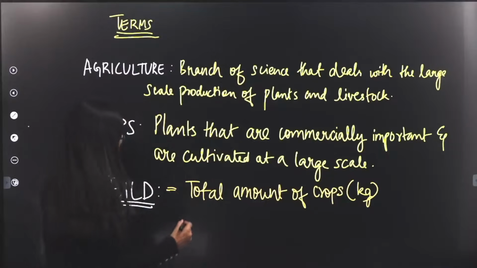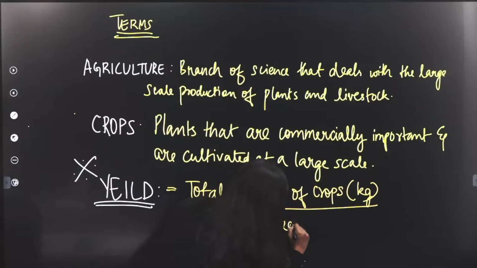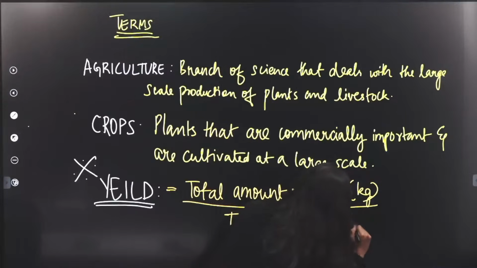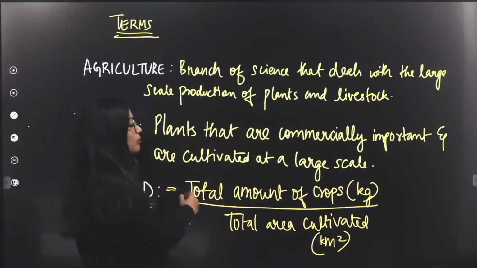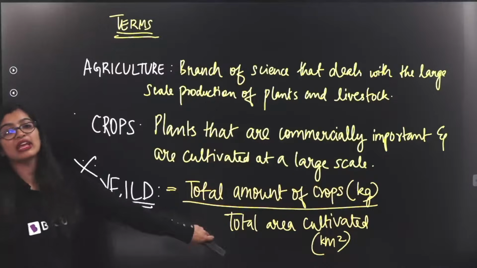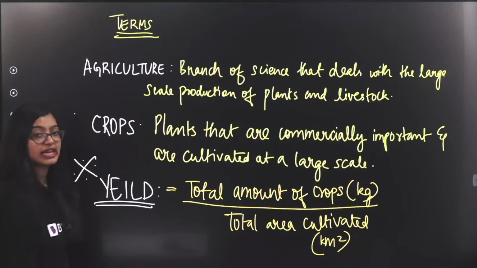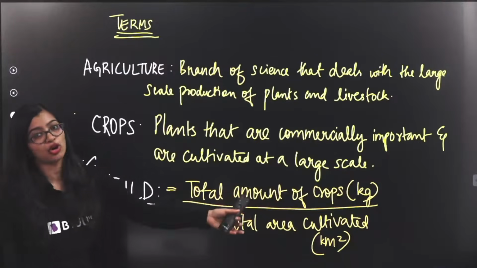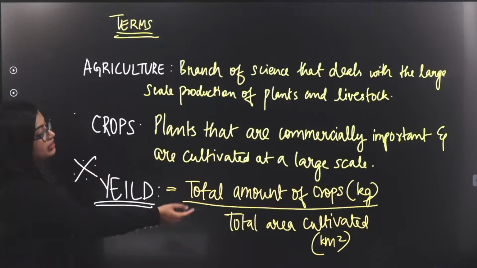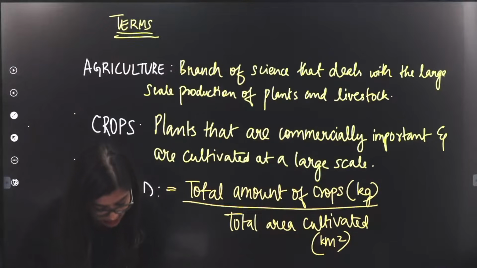So I'm talking about how much crops am I getting in kgs divided by total area cultivated. So this is of course in maybe kilometer square. We're talking about area. So basically I am talking about how many crops am I getting in kgs depending upon the area that I'm using in cultivation. So if this number is very high, that means that my yield is very high. That means in maybe say 10 acres, I was able to get 20,000 kgs of crops. That means high yield. But if in 10 acres I am getting only maybe 10 kgs, it's a very low number. So low yield. Are we clear with these pointers, everybody?